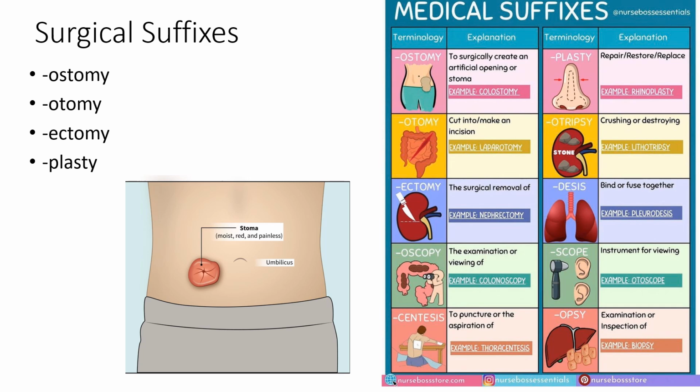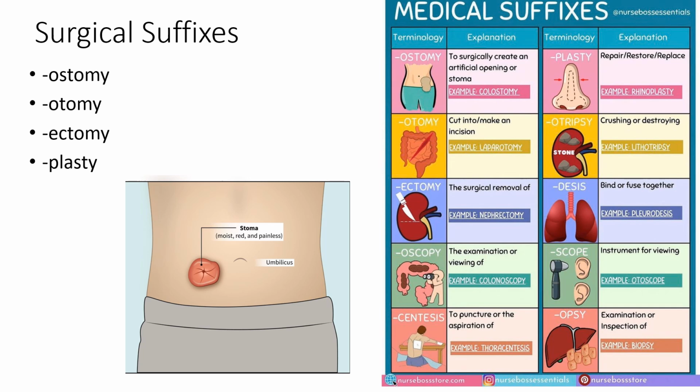Otomy, O-T-O-M-Y, without that S, that refers to the surgical incision. So to create the stoma, a surgical incision must be made. And so just pay attention to the S and the T between stoma and otomy, as they make all the difference in the meaning of the word. Okay? So you need to do otomy before you do an ostomy.